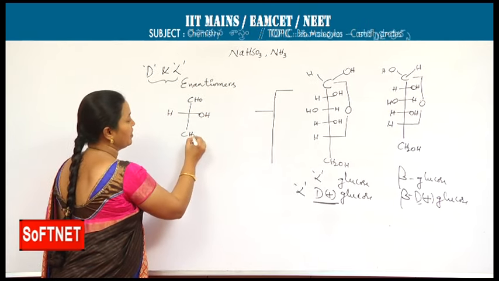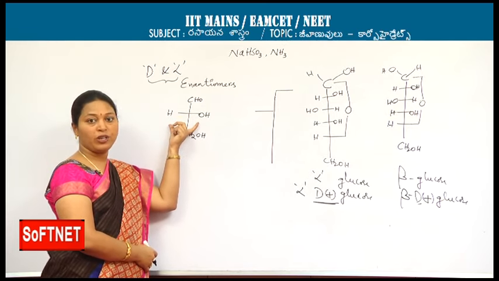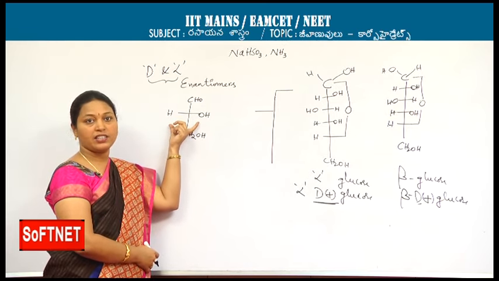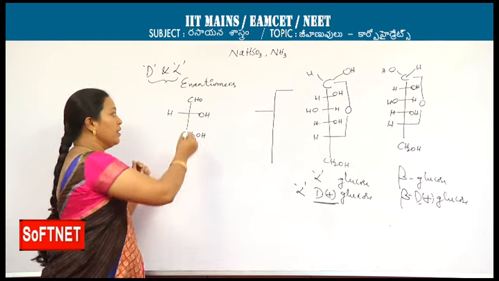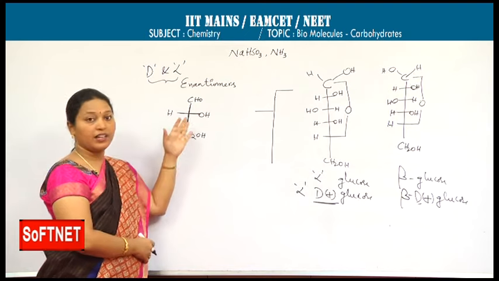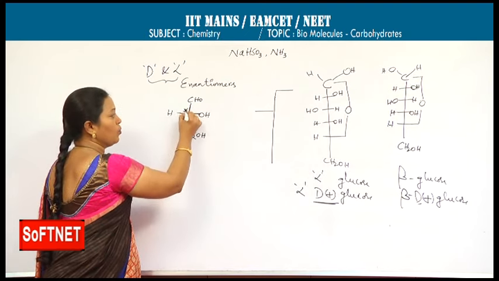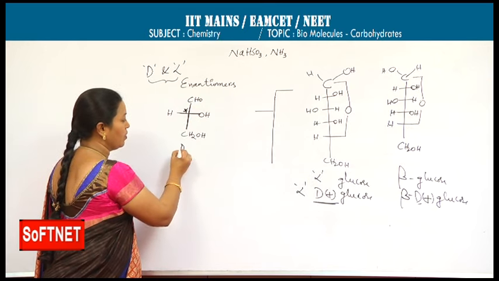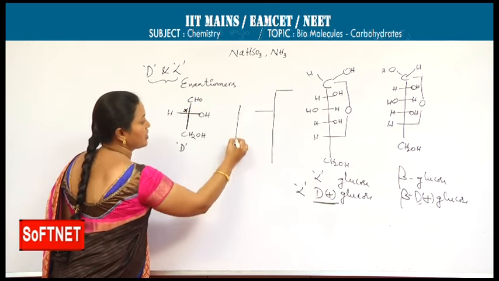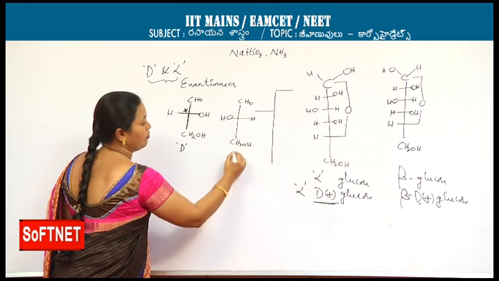What I am writing here is glyceraldehyde. It is the principal molecule to decide whether the given structure is D form or L form. If we observe the asymmetric center, we can give the names D and L. Asymmetric carbon with OH group on the right side, we call D form. Asymmetric carbon with OH on the left side, we call L form.